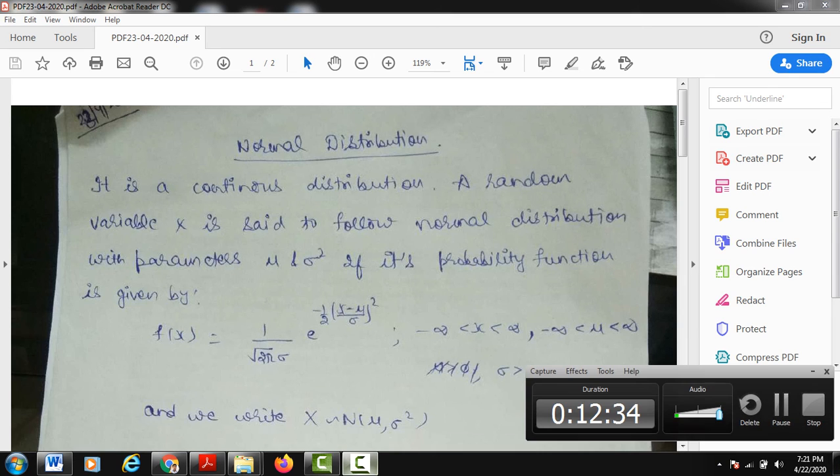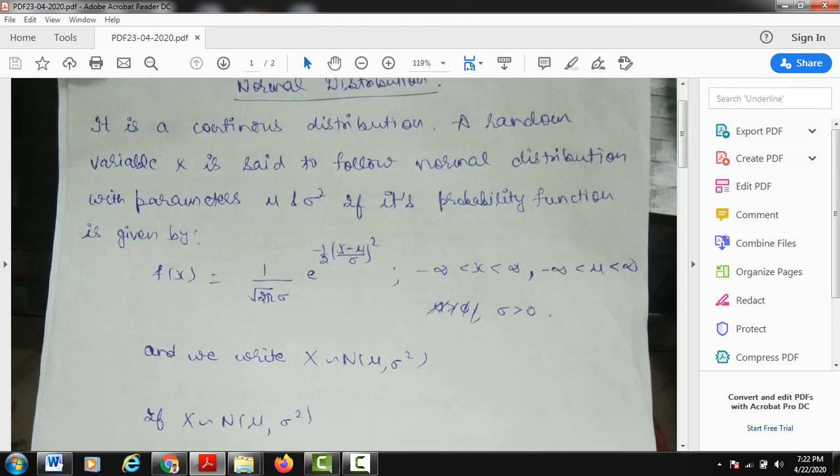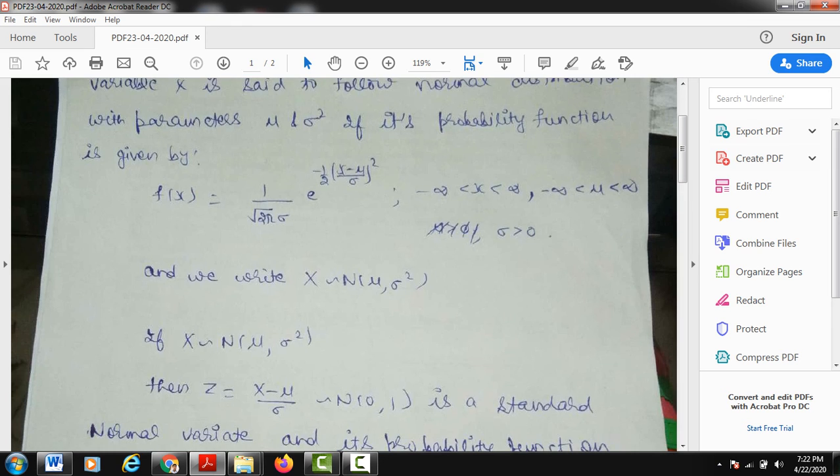One more thing you have to keep in mind is that you must know another variate which is termed as the standard normal variate, denoted by z. So if x is the normal variate with mean mu and variance sigma square, the notation you can see here, x is the normal variate with mean mu and variance sigma square, or in other words we will read it like this, x follows the normal distribution with mean mu and variance sigma square.